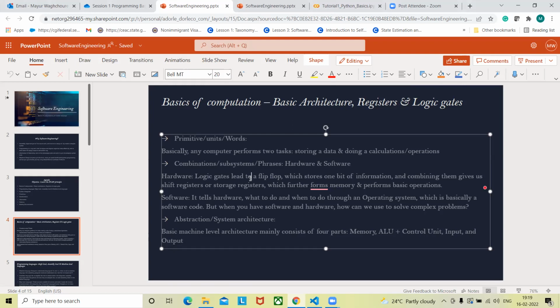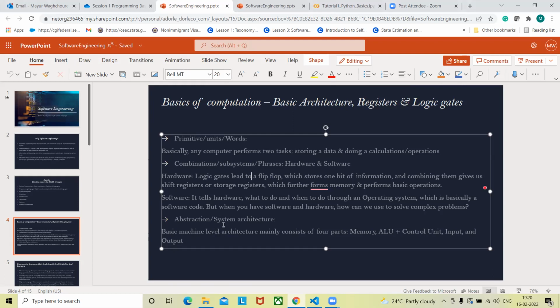Okay, now what we want to do is go further and solve some specific problem. Okay, it's not just about performing some task using that hardware, or just about an operating system, but we want to solve something bigger or some complex task. In that situation, we need to follow some basic machine level architecture, and it generally consists of 4 parts.